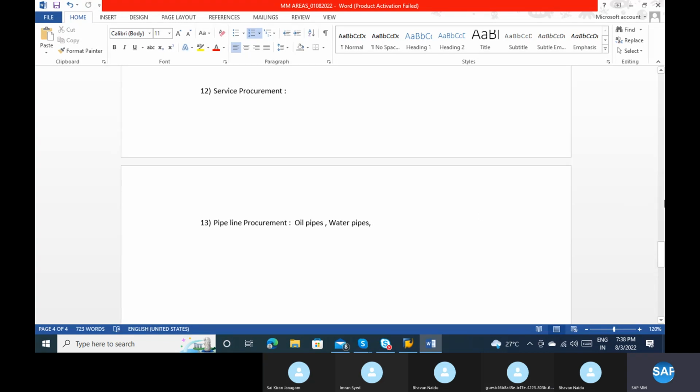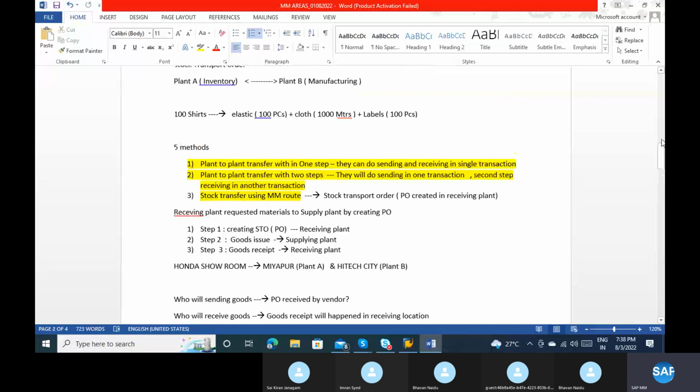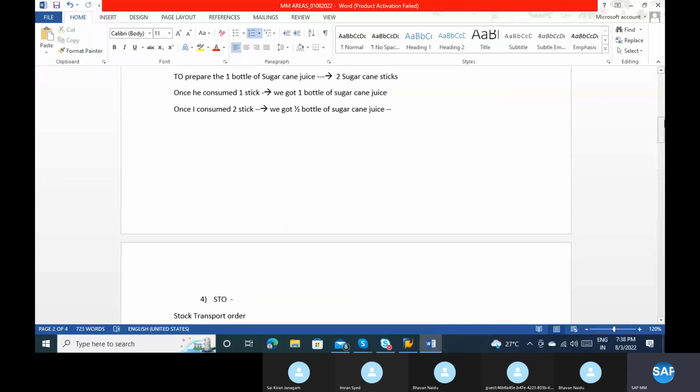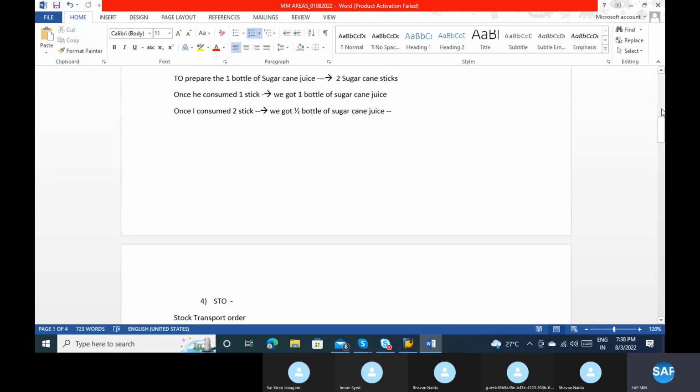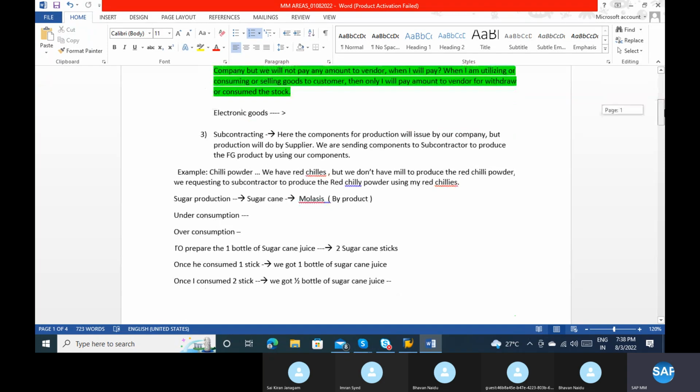So these are the special cases which we generally have, but it depends on the clients also, as they use different scenarios. These are the major topics we are about to discuss: how we can handle this, and what the important steps we need to perform are, and how we can consume like this. Everything will be working in SAP. So these are the special cases.